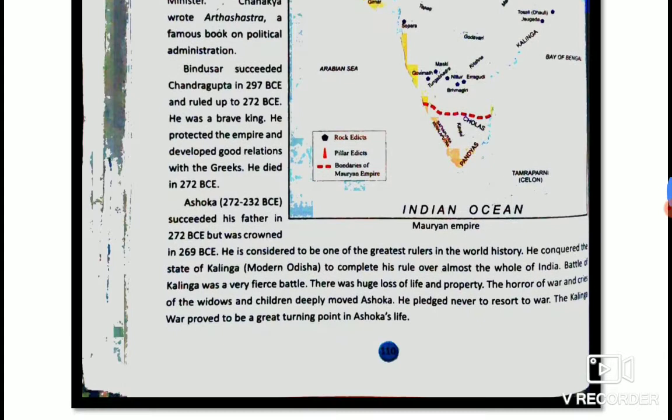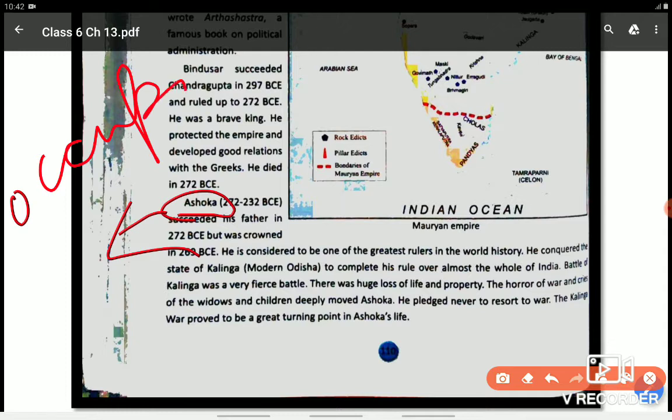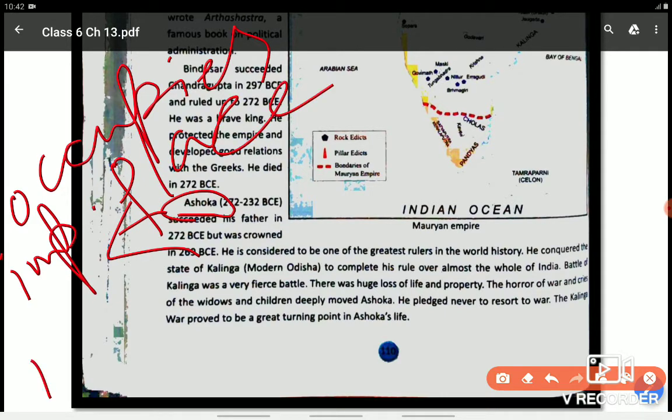After Bindusar, it was succeeded by Ashoka, and Ashoka occupies a very important place in Indian history.